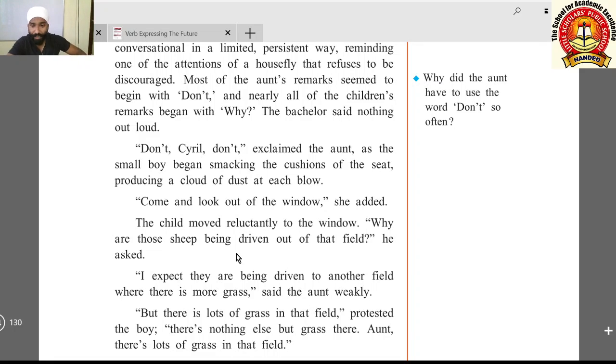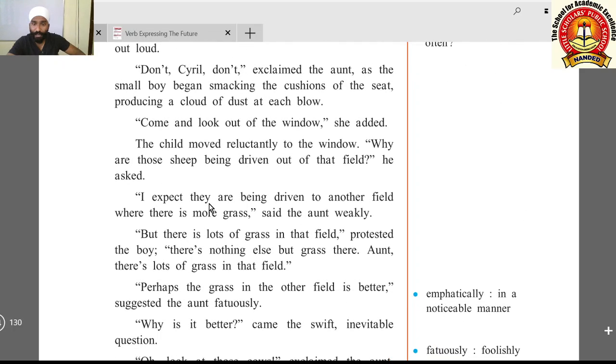Now what the aunt replies: "I expect they are being driven to another field where there is more grass," said the aunt weakly. Weakly means weakness was there in her voice, not very strong, because she was not confident. She replied that I expect, means she is not sure.